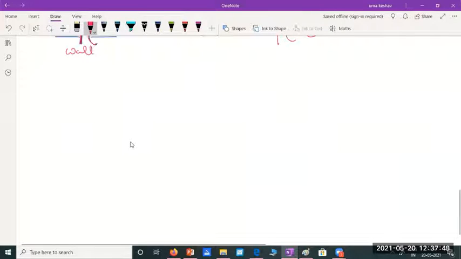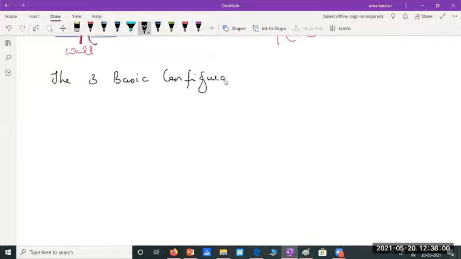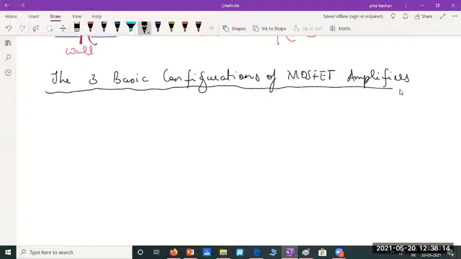Okay, so coming to the amplifier analysis, let us see the 3 basic configurations of MOSFET amplifiers. Just like the BJT amplifiers which we had discussed, we'll have similar configurations. Remember, we should use the 2-port model where